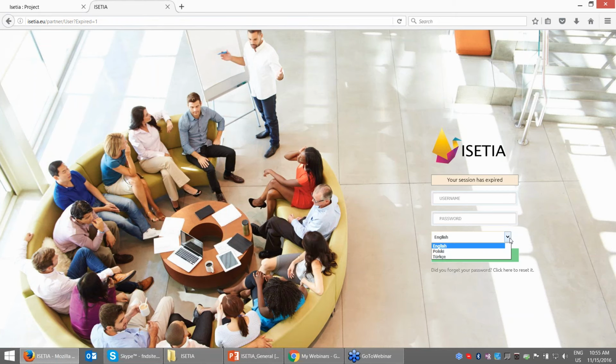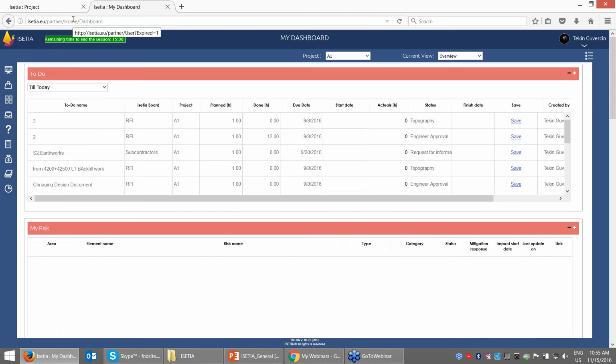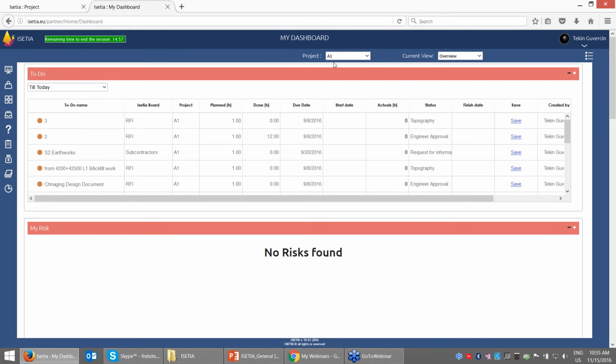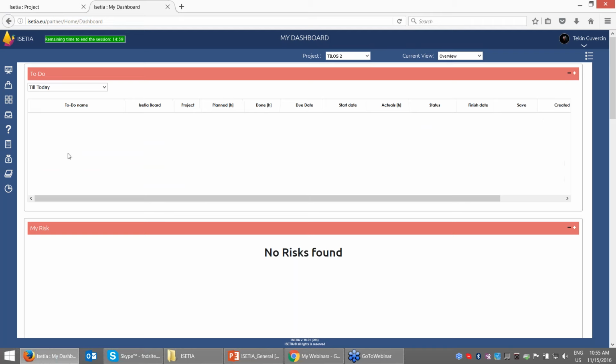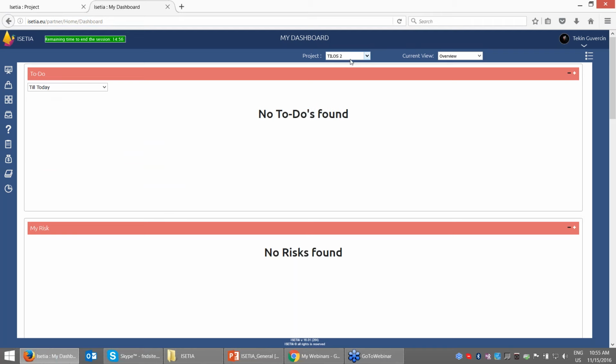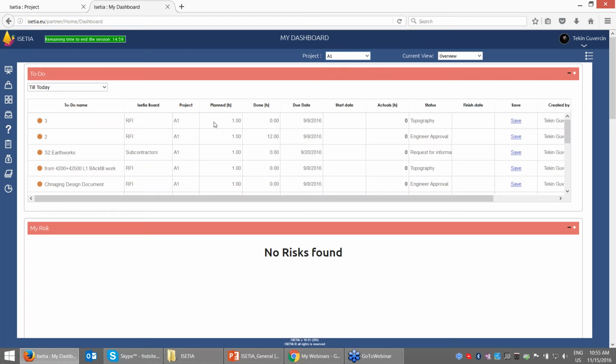Of course, for different installations, you can also see how the system works. First of all, we have English, Polish, Turkish, Chinese, Korean, multi-language. To go to your system, you just enter your password and log in. Now it is live. I go to the web, and it shows me my projects. I can select my projects here. If I select another project, you can see the work. I have no work assignment for the project called Telos 2, but if I go to project A1, I can see the list of work I have been assigned.